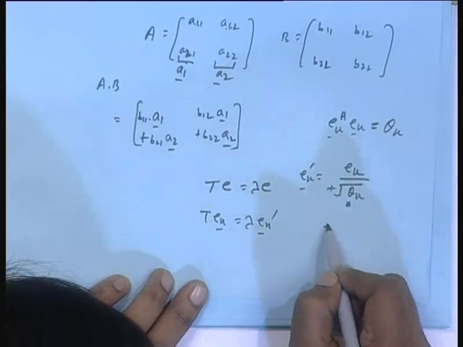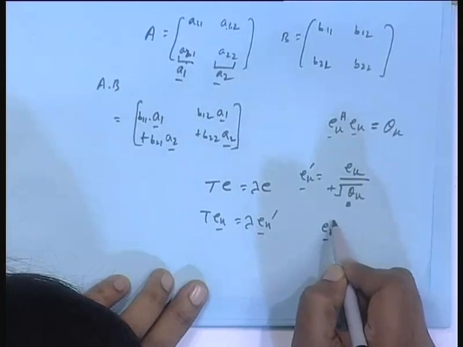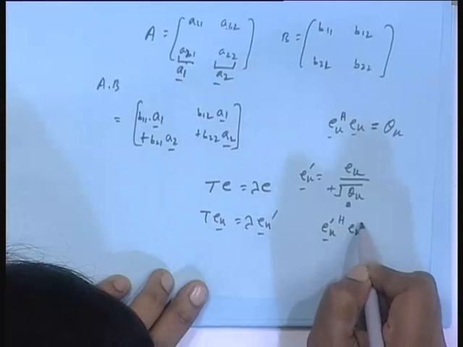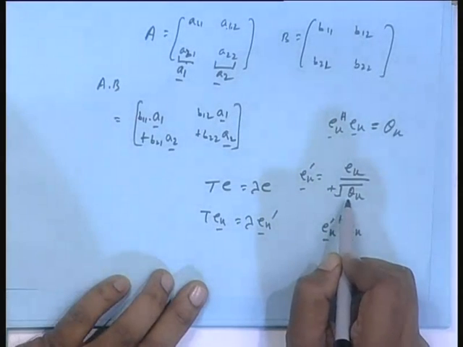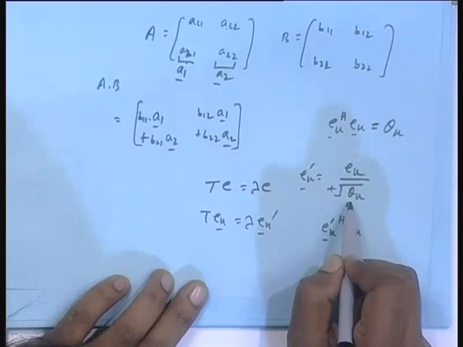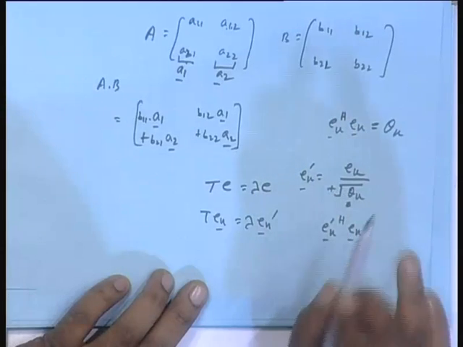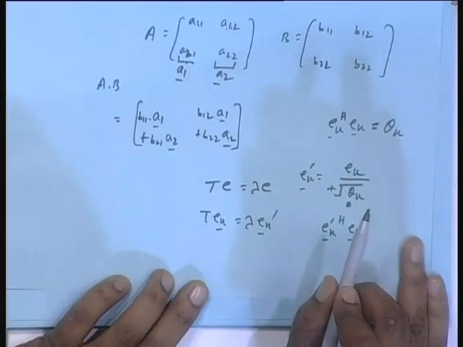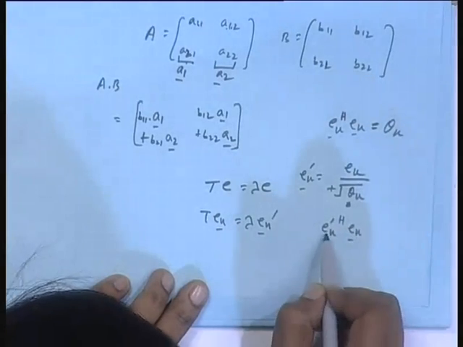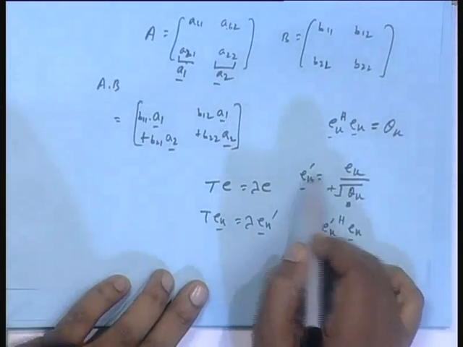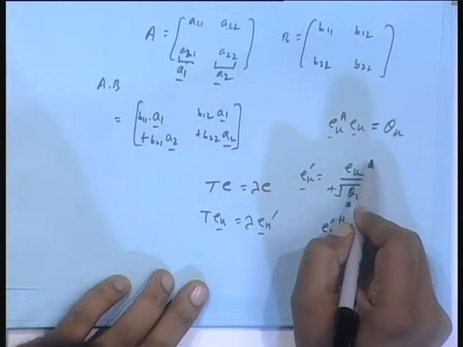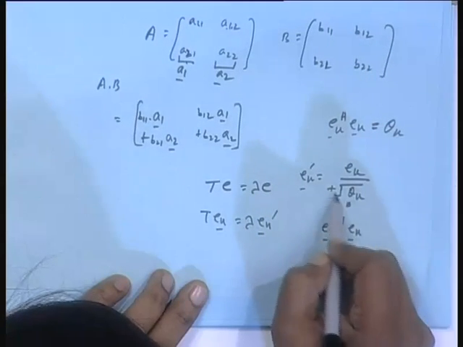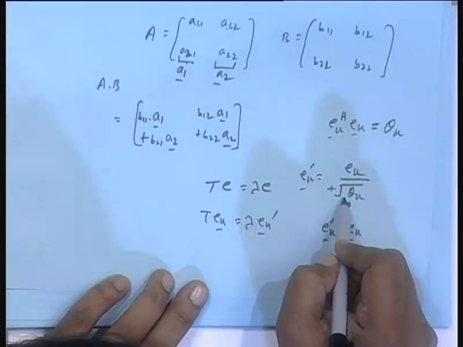But what is the advantage of this E k prime? What is the norm square of E k prime? E k prime Hermitian with E k prime. The factor is a scalar, and what kind of scalar? Positive real, so you cannot conjugate it. When you take the Hermitian of it, the vector will become a row vector with conjugate, but this scalar will remain as it is, because it is a real fellow.